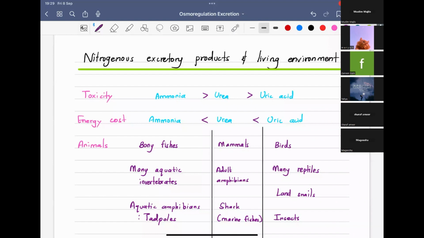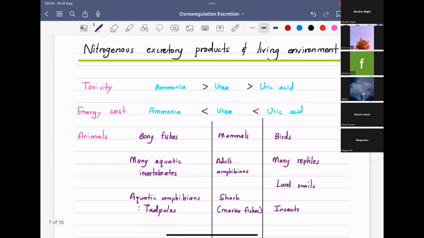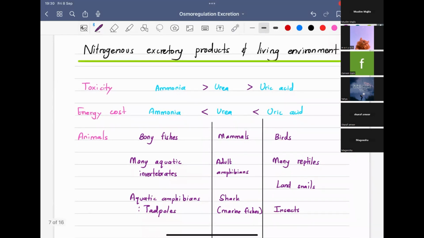You need more water, so it is better for organisms that live in water. If they live in water, obviously they have a large volume of water. So typically the organisms that live in water, like bony fishes, and so many aquatic invertebrates.